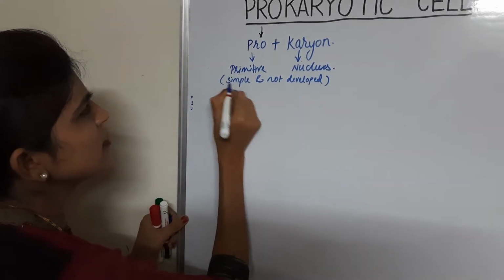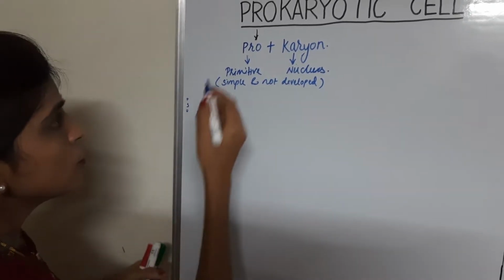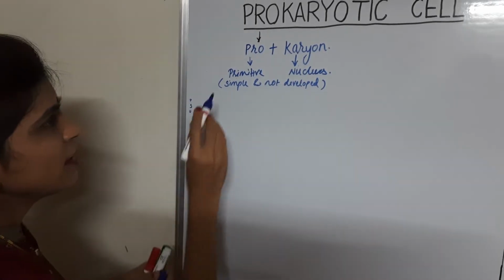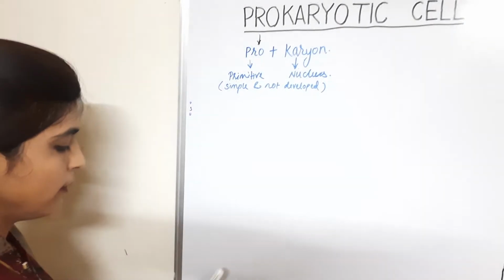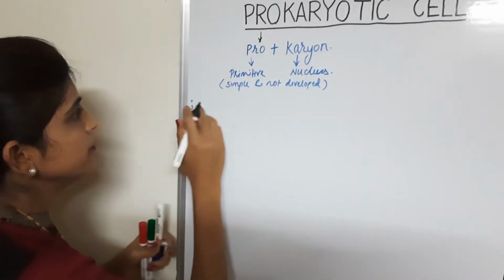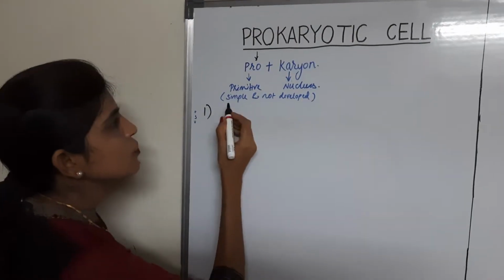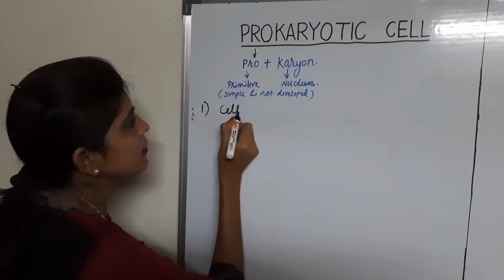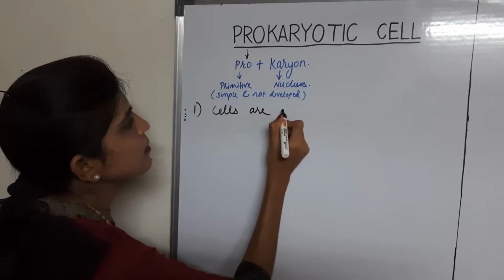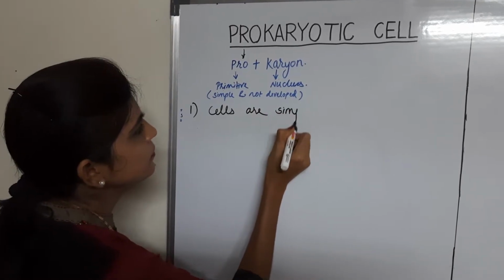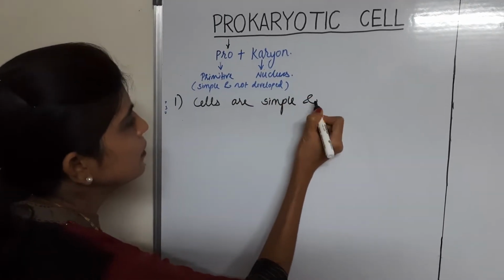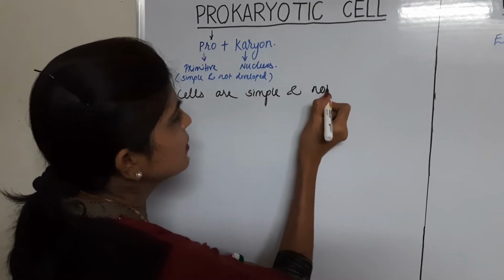So the nucleus present is simple and not developed. So the cells of the prokaryotic are simple and not developed. So let us write this first point. Prokaryotic cells are simple and not developed.